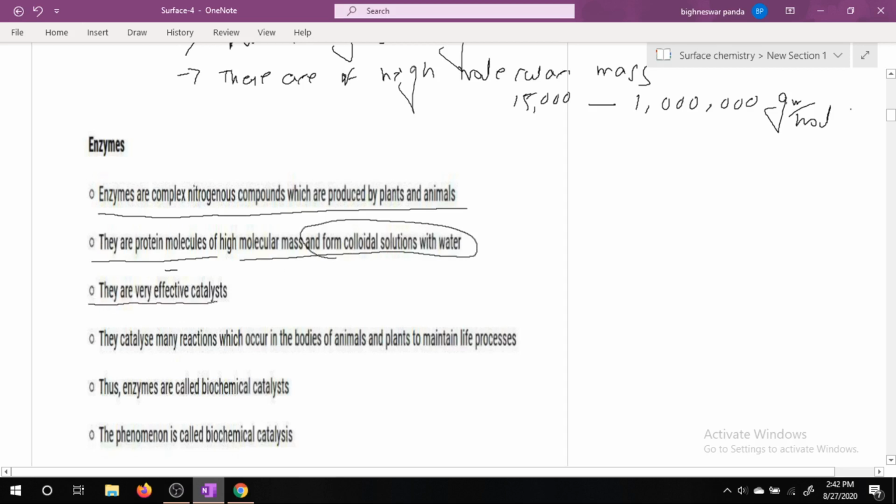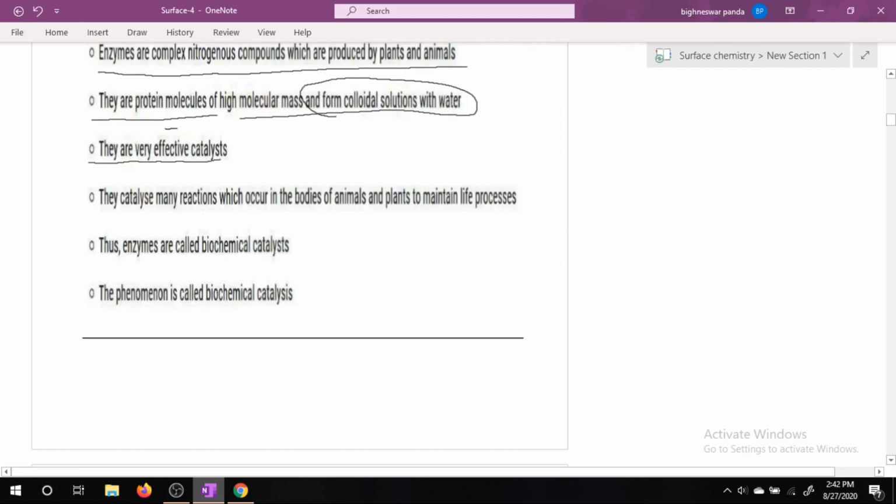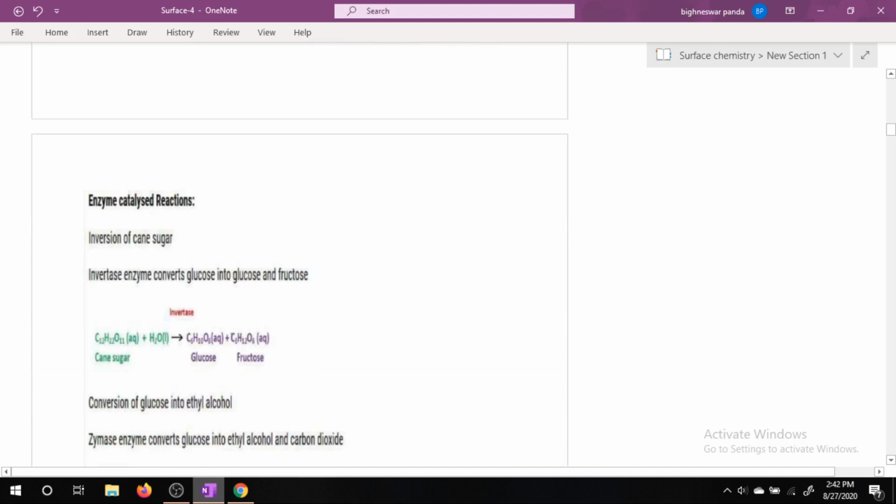They are effective catalysts. They catalyze many reactions which occur in the bodies of animals and plants to maintain life processes. Thus enzymes are called biochemical catalysts and the phenomenon is called biochemical catalysis. Then come to the next part, enzyme catalyzed reactions.